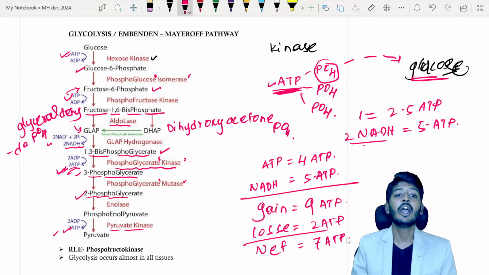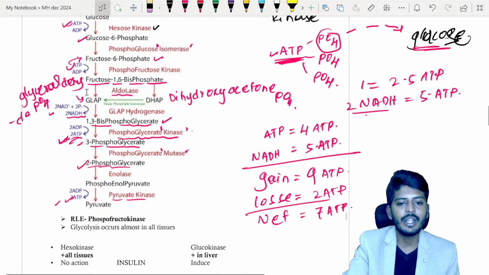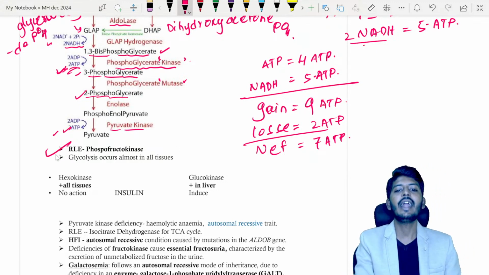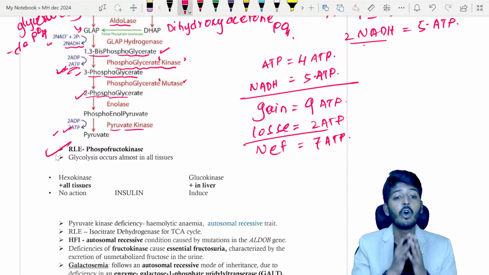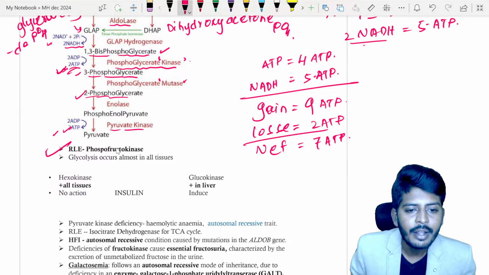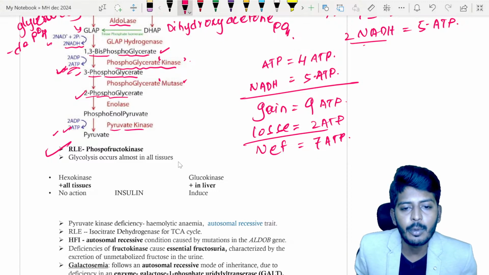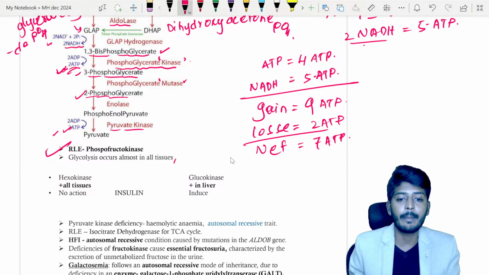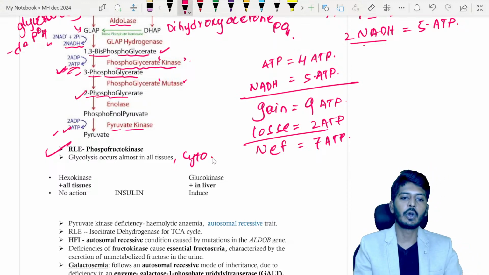So what is glycolysis? Glucose to pyruvate. Okay. So the rate limiting enzyme, they will ask you. What is the rate limiting enzyme? This is the point to be remembered. Phosphofructokinase. This enzyme concentration dictates the complete glycolysis. Now, this is a very important point to be remembered, that is your rate limiting enzyme. Glycolysis occurs in almost all the tissues, but they will ask you in the cell where it will occur, whether in the cytoplasm or in the mitochondria. You need to be very careful. It occurs in the cytoplasm.